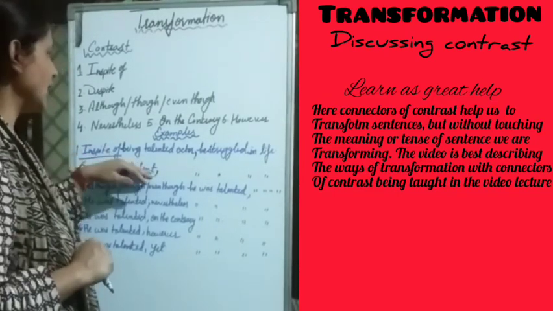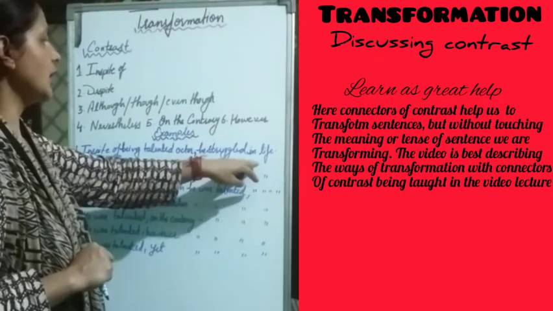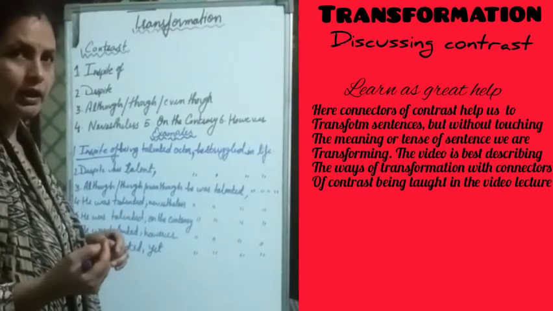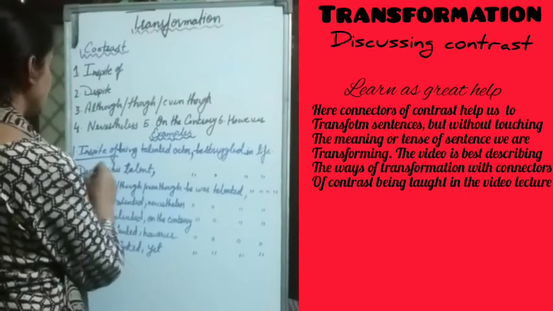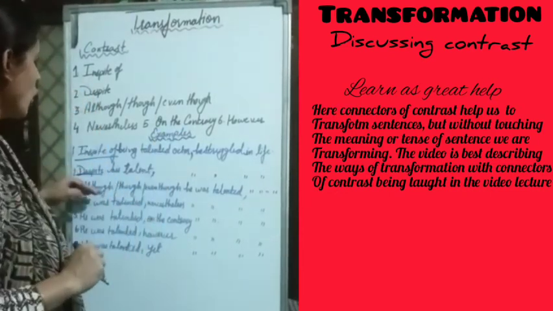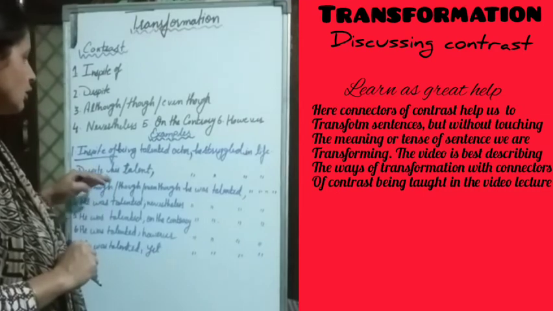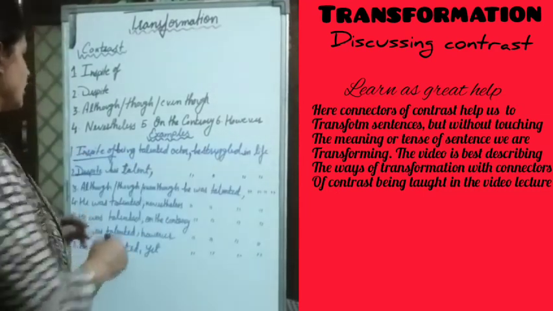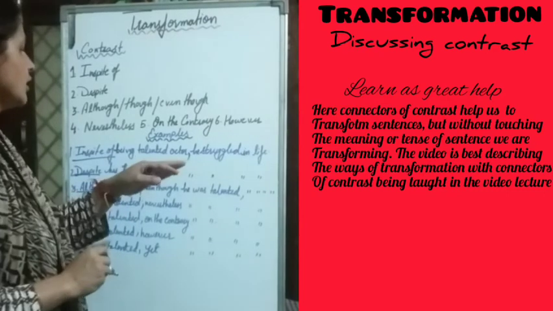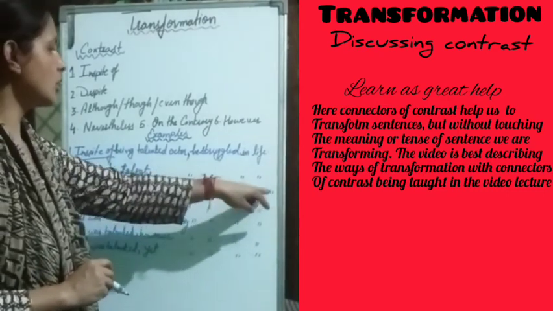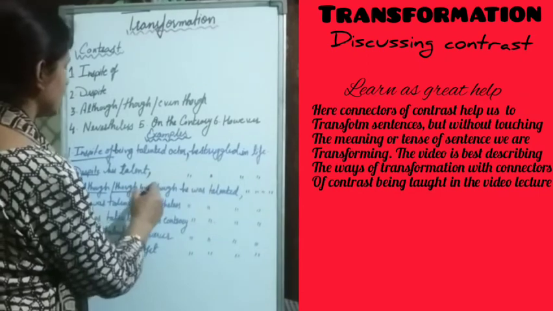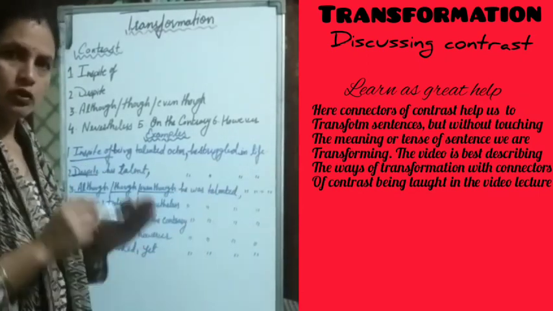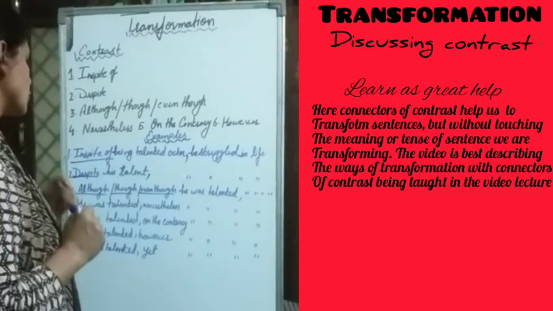Next connector, that is despite. Despite his talent, he struggled in life. Again, it is showing contrast that being a talented person, he struggled. Although he was talented, he struggled in his life. Though he was talented, he struggled in his life. Even though he was talented, he struggled in life. So it is showing again contrast.